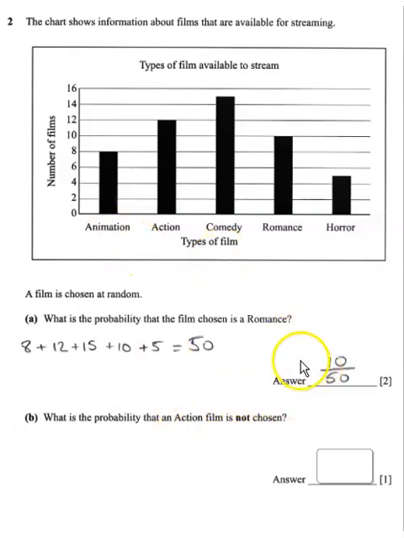So if we look at this one, it's 10 out of 50. And that's because romance is 10 here. So it's 10 out of those 50. What is the probability that an action film is not chosen? Now, there's a couple of ways you could do this. You could look at the action film and see it says 12 here. So you could do 50 take away 12, which is 38. And that would be 38 out of 50 that does not choose an action film. Or you could just add up animation, comedy, romance, and horror. That should be 38 also.